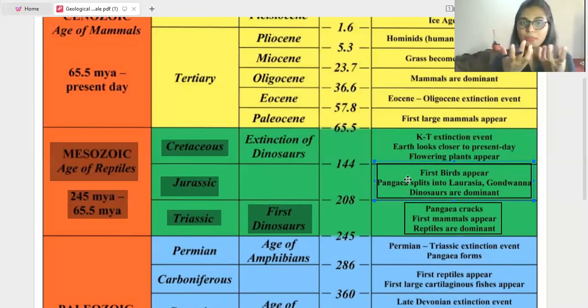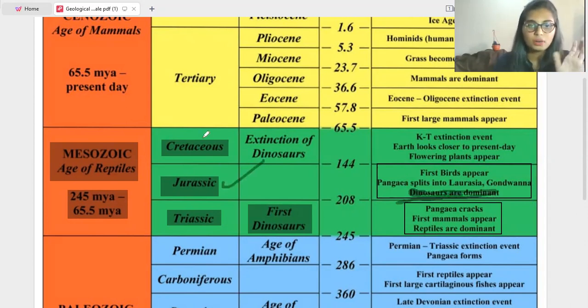So here also, when the Pangaea splits, just like a plate, that plate will crack. What happens? It will break down into small pieces. Okay, so that splits into Laurasia and also Gondwana. Very important. And in this Jurassic period, dinosaurs are dominant. Very important. Dinosaurs are dominant in the Jurassic period.